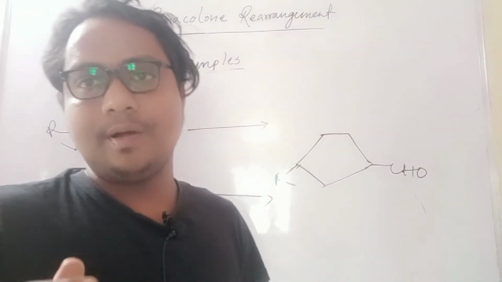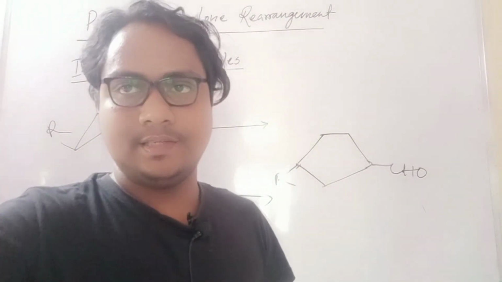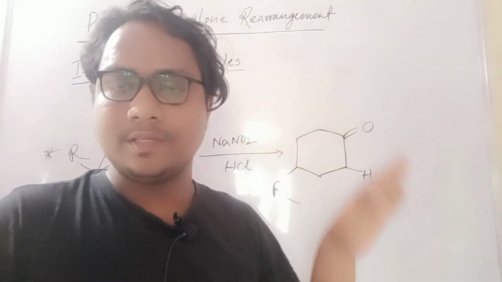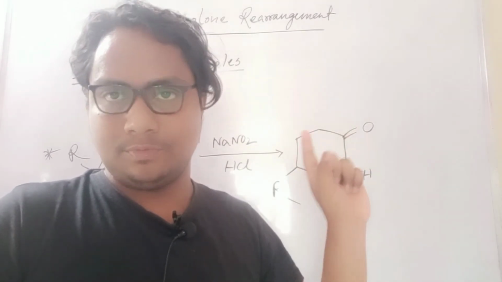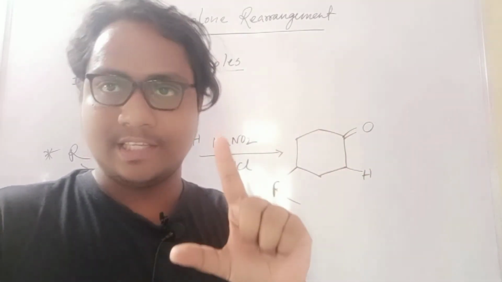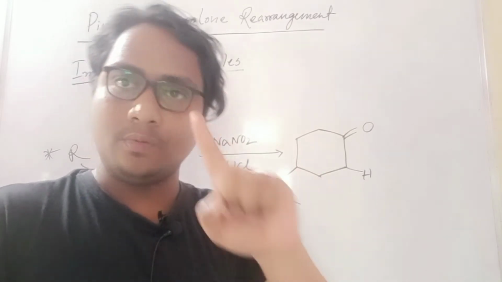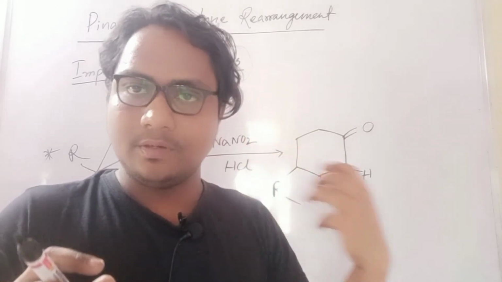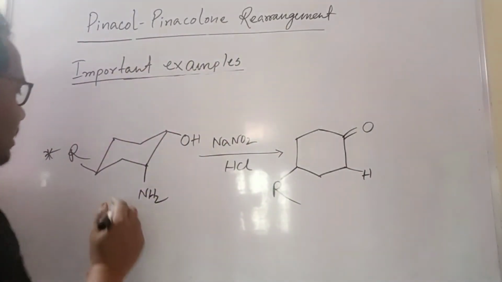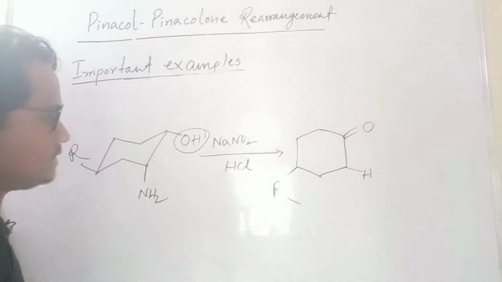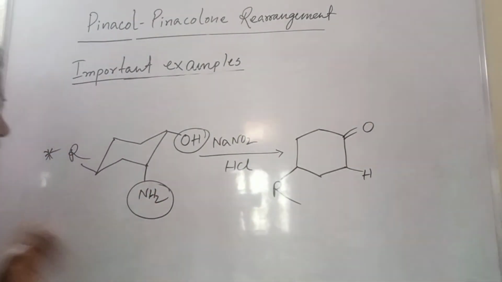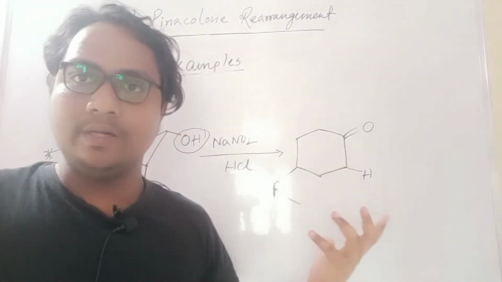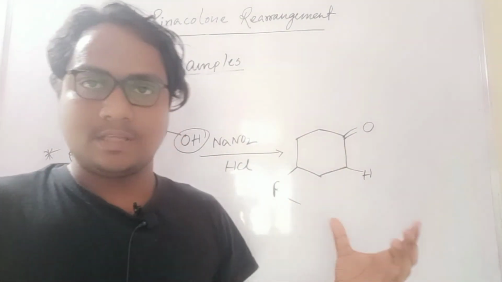So now I will give another example. Hi friends, here you will see another contradictory example to the previous two examples. The previous two reactions give one single product, but this reaction gives another single product, but only if this orientation is there. See, here OH is equatorial and NH2 is axial. That time it will give a six-membered ring only; bond migration is not happening, only one hydrogen migration is happening. So this is this type of reaction.